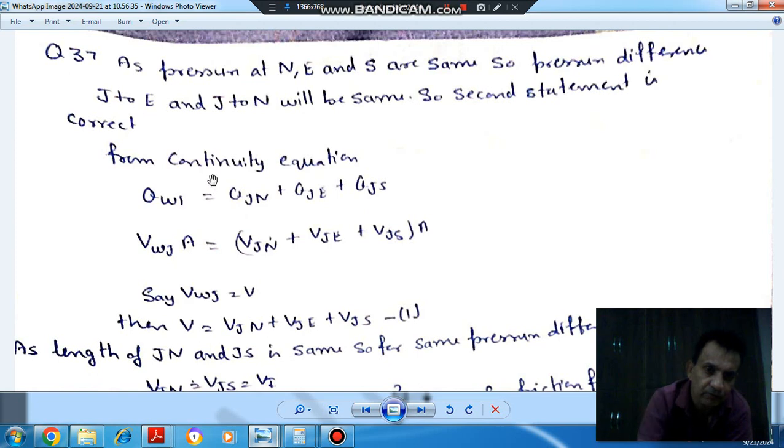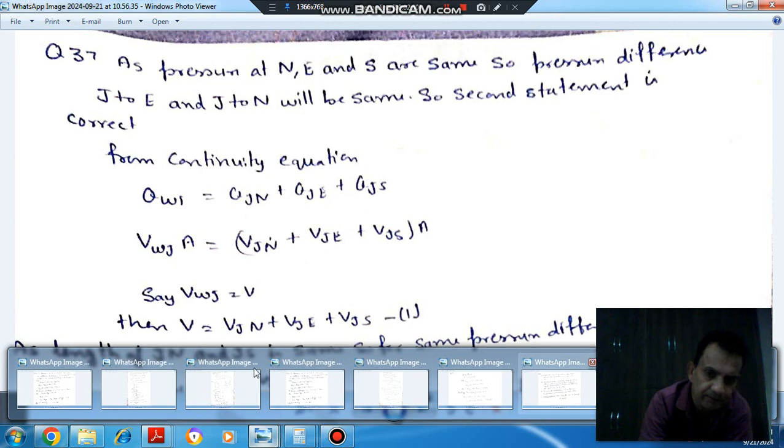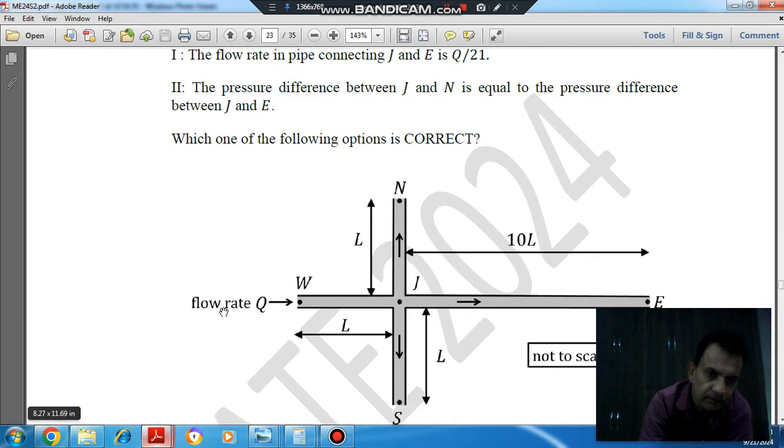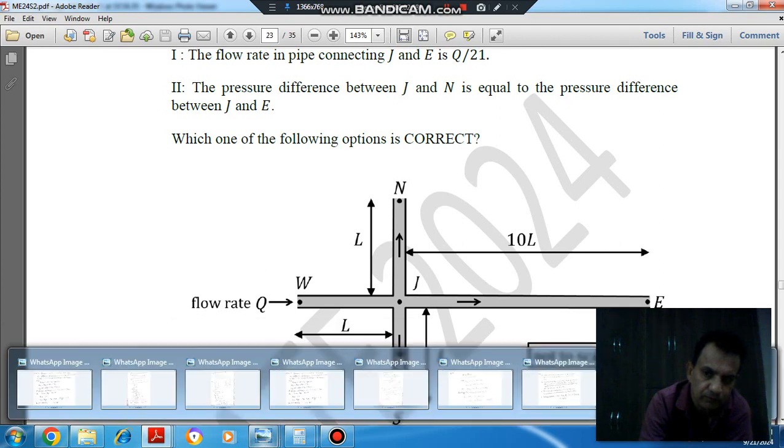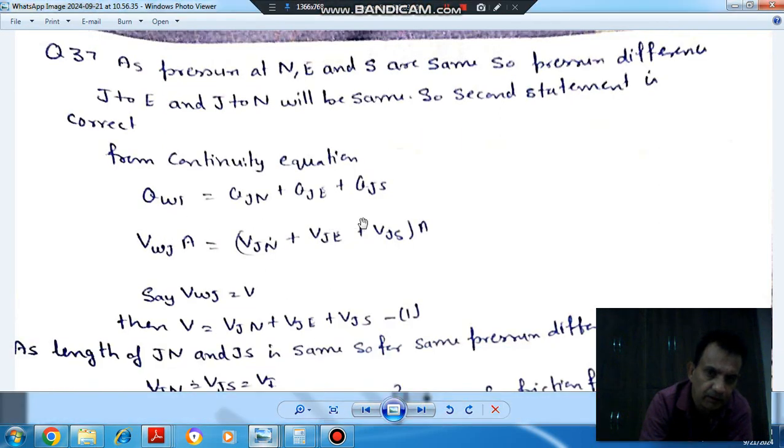Now from the continuity equation we have Q_WJ equal to Q_JN plus Q_JE plus Q_JS, because this is the inlet point and these are the exit points. Suppose V_WJ is the velocity in pipe WJ, and similarly V_JN, V_JE, V_JS are the velocities in pipes JN, JE and JS.